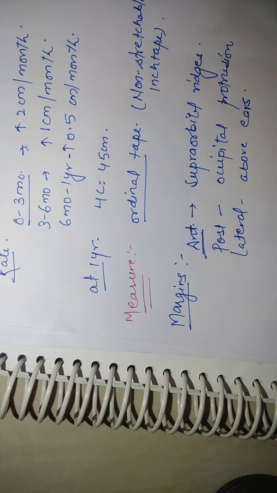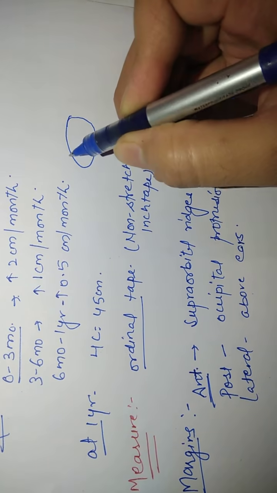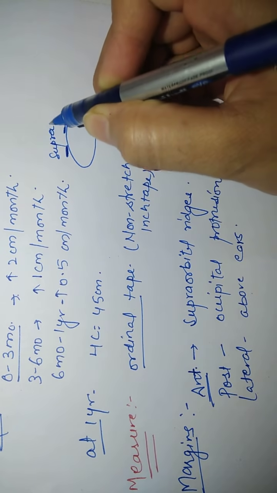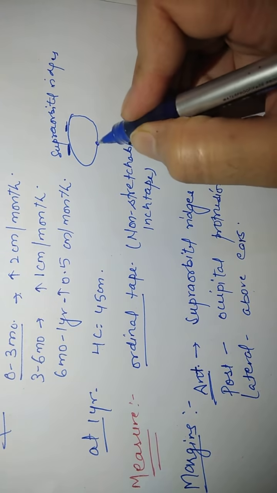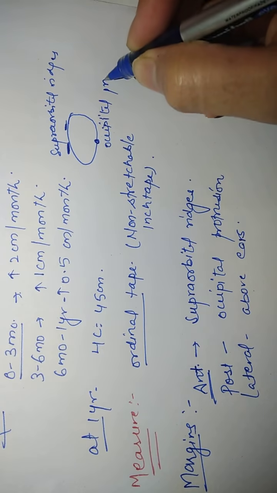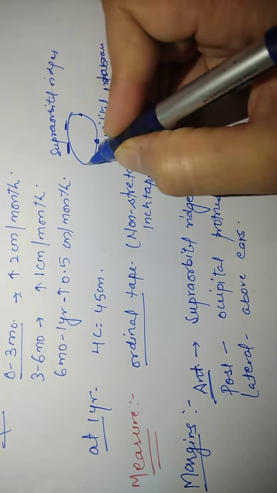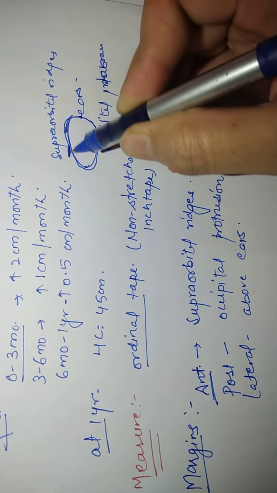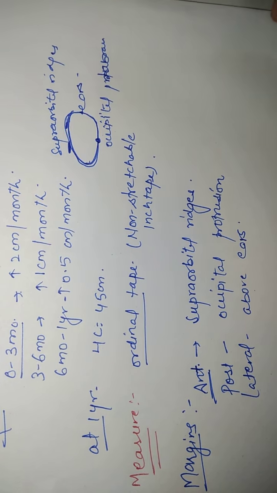So how do we measure? We have to make a circle in the front side over the supraorbital ridges, above the eyebrow. Behind there is the occipital protuberance, and on the side above the ears. We have to make a circle and check the circumference of the head. Thus we will measure the head circumference.